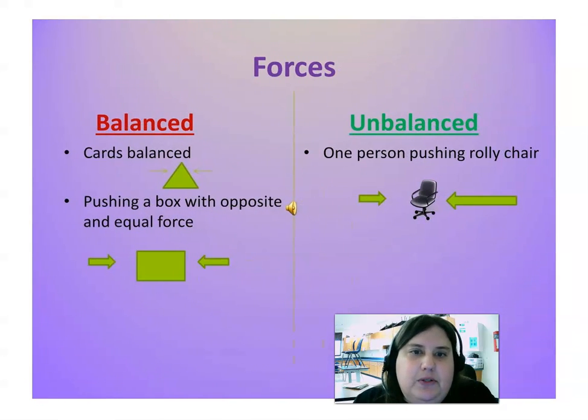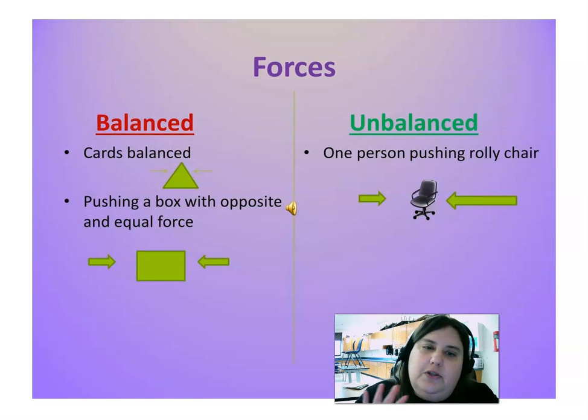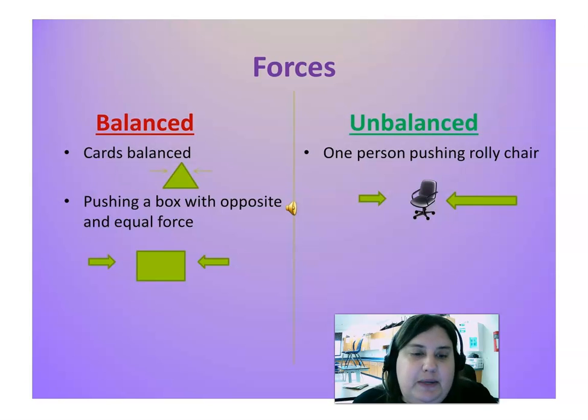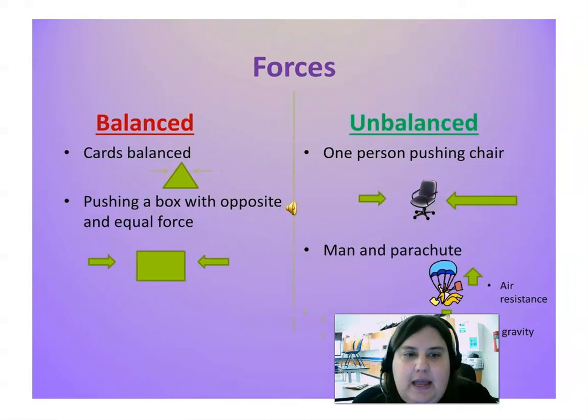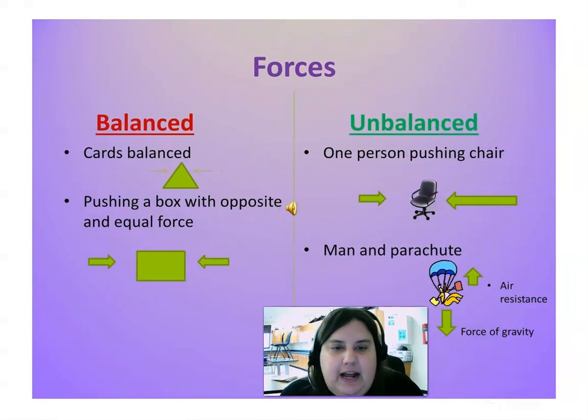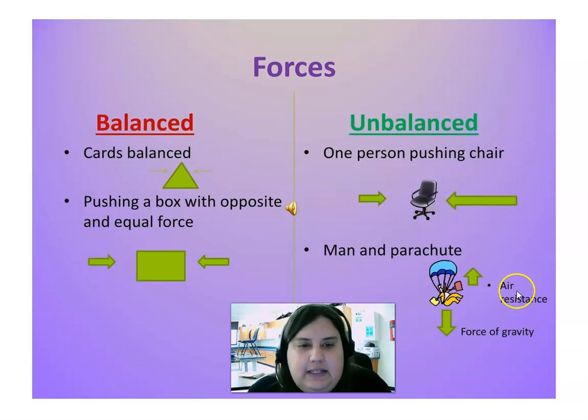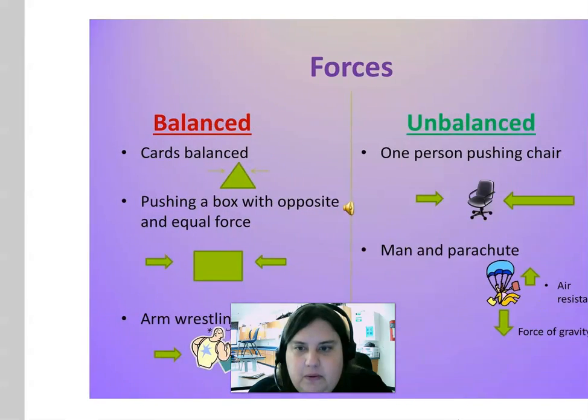Unbalanced examples might be a person being pushed in a rolling chair. So when I push, the rolling chair is going to move with changing speed, and so it is going to be unbalanced. A man in a parachute, I have two forces. Air resistance is going to be one, gravity is going to be the other, but I am going to have a changing speed involved in that, and so it is considered an unbalanced force.